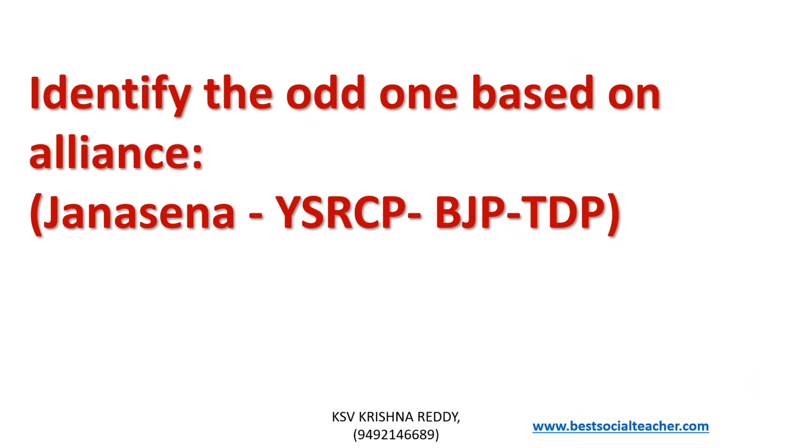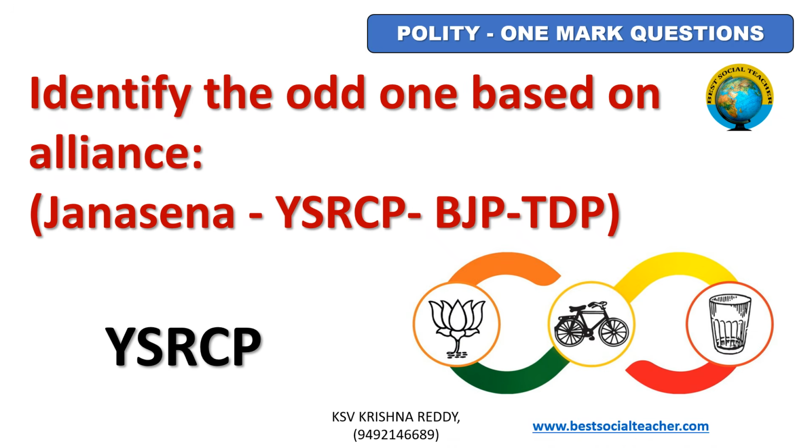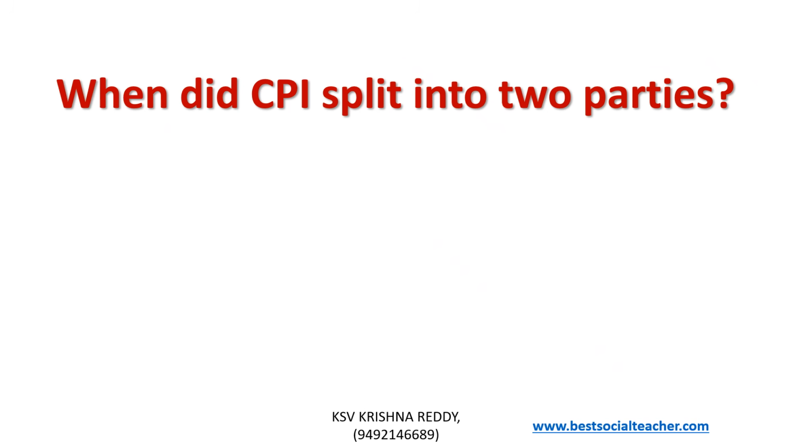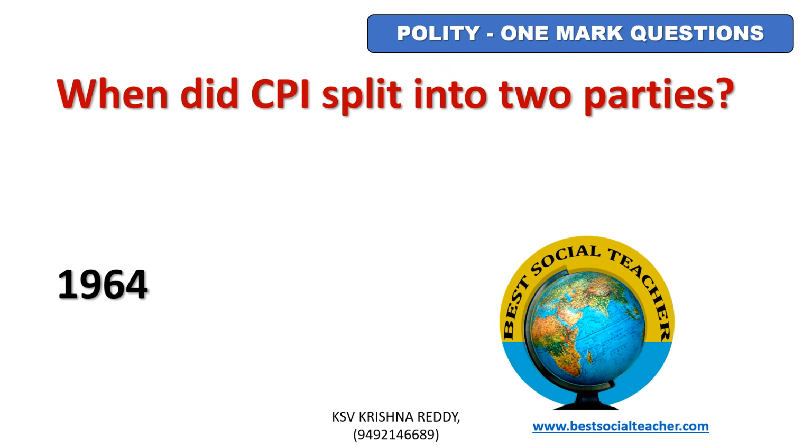Identify the odd one based on alliance. Janasena, YSRCP, BJP, TDP. YSRCP, because Janasena, BJP, TDP are in the alliance, but YSRCP is not in the alliance, so it is the odd one. When did CPI split into two parties? In 1964.